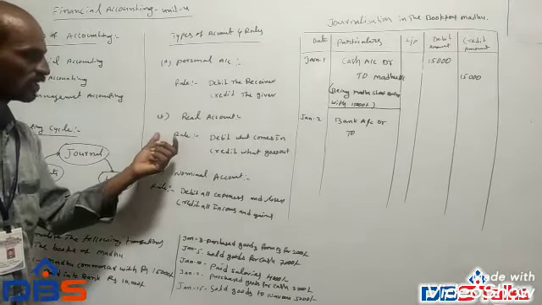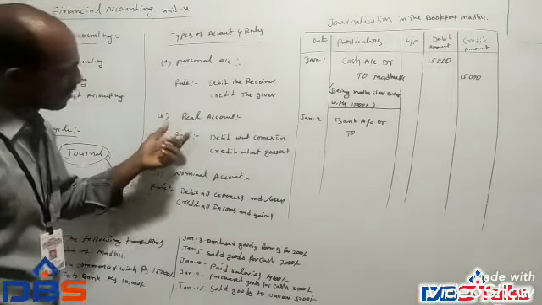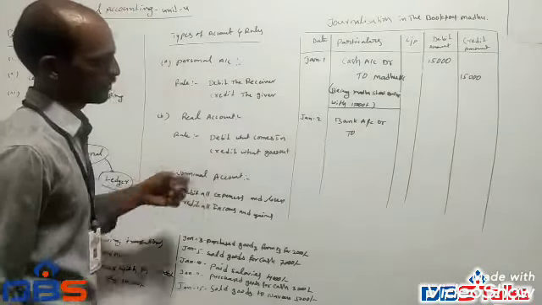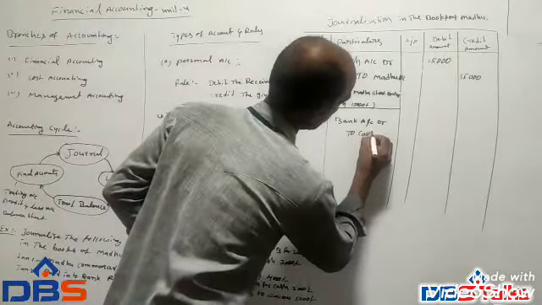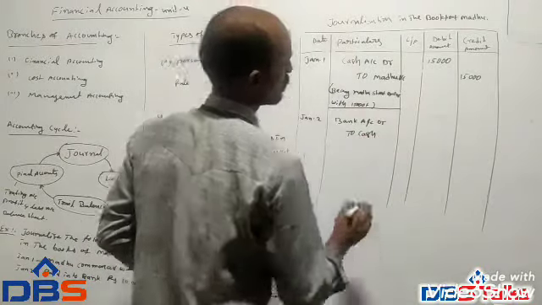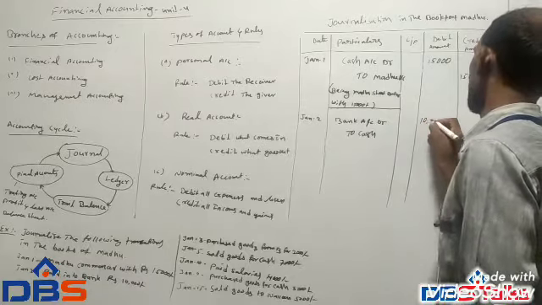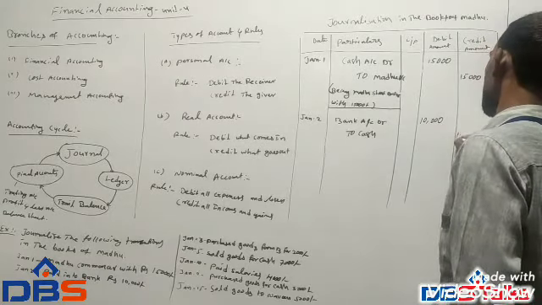Cash is an asset. Based on the real account, what goes out? Credit. So cash is on the credit side. Total amount 10,000.